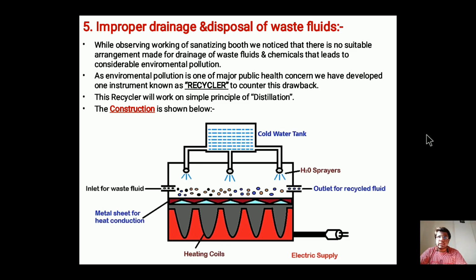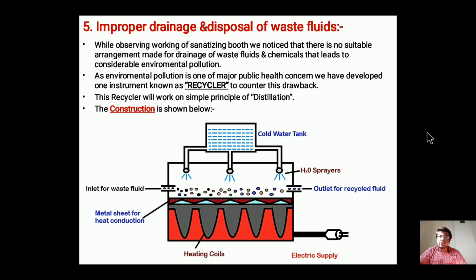The fifth drawback of the sanitizing tunnel is improper drainage and disposal of the waste fluids. While observing the working of the sanitizing booth, we noticed that there is no suitable arrangement made for the drainage of waste fluids and chemicals that leads to considerable environmental pollution. As environmental pollution is one of the major public health concerns, we have developed one instrument that is known as a recycler to counter this drawback. It works on the simple principle of distillation.